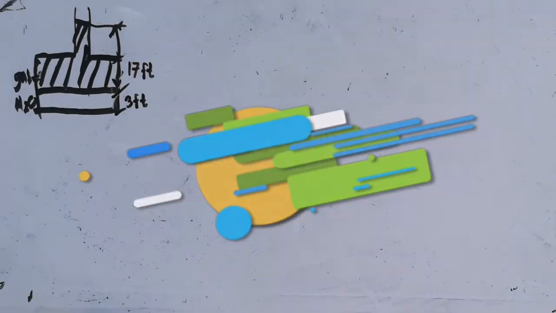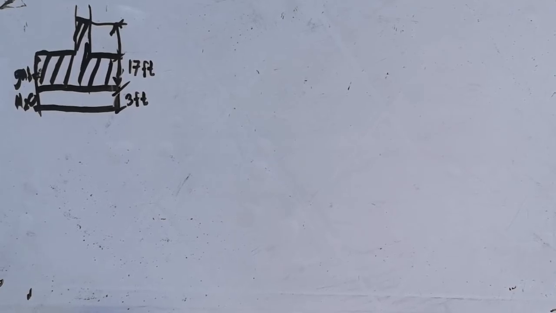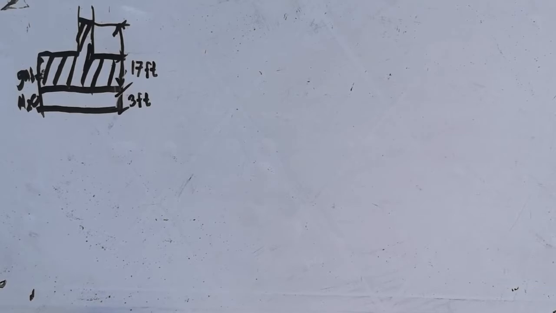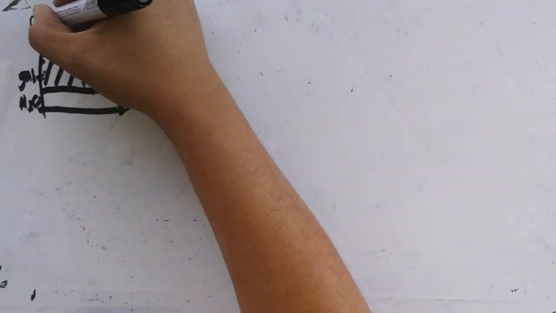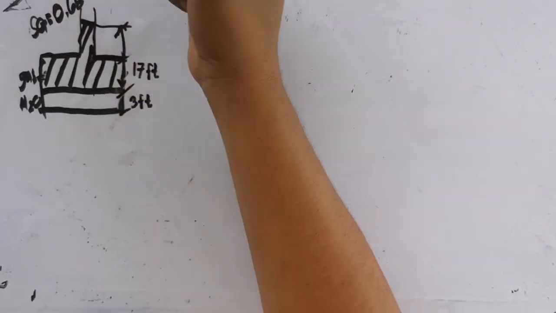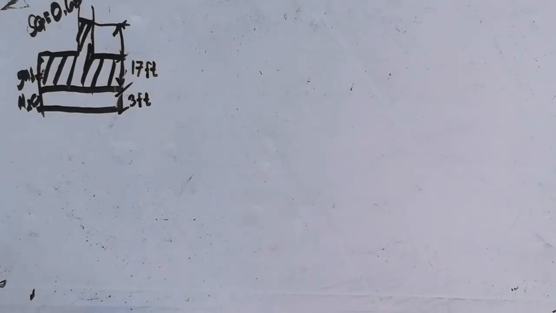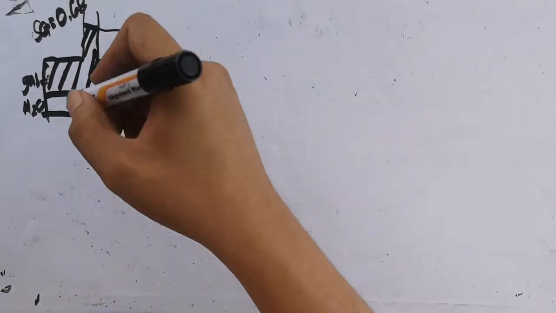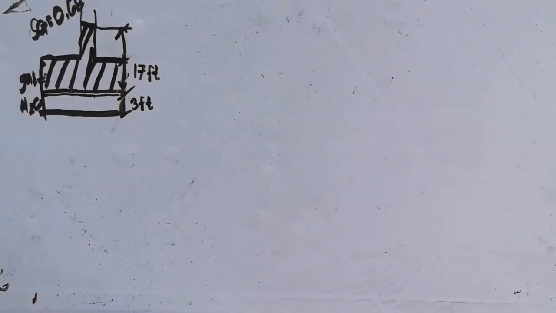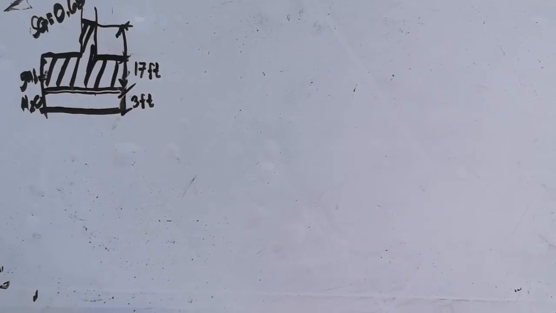For problem number 10, because of a leak in a buried gasoline storage tank, water has seeped in to the depth shown. The specific gravity of the gasoline, Sg of gasoline, is 0.68. Determine the pressure at the gasoline-water interface, this interface here, and at the bottom of the tank.